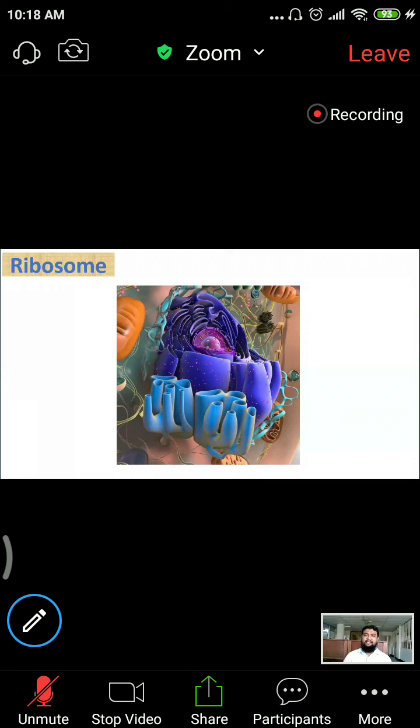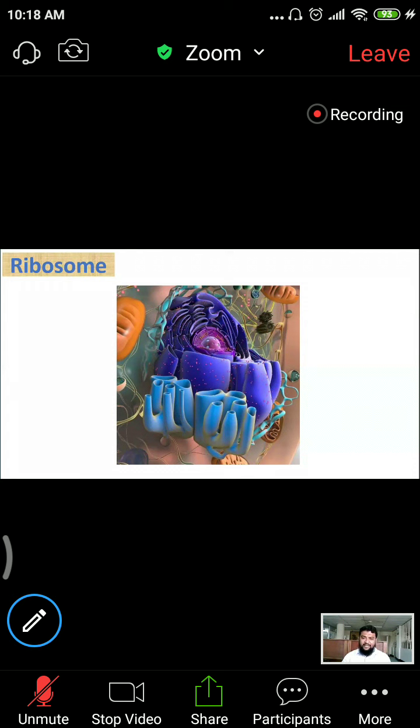Ribosomes are tiny granules. These are minute particles. These are machines formed by protein and RNA. So a ribosome is nothing but a composition of protein and RNA. Protein plus RNA actually makes this ribosome. So these are the minute particles composed of protein and RNA. It is the ribosome. So what are the types of ribosome?